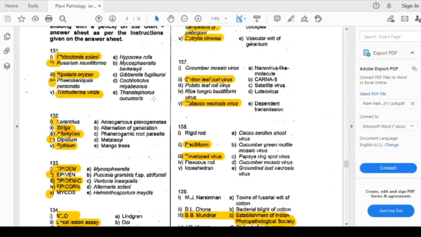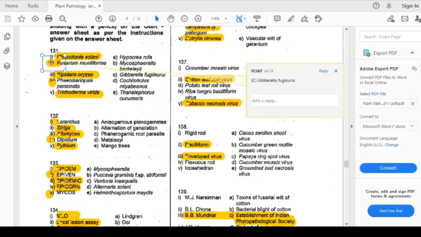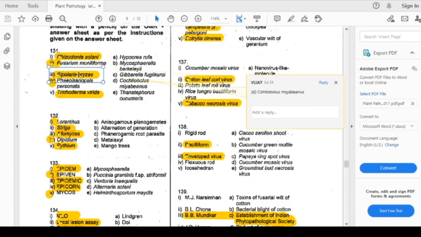Thanatophorus cucumeris is the perfect stage of Rhizoctonia solani. Now we will come to Fusarium moniliforme. The perfect stage of Fusarium moniliforme is Gibberella fujikuroi. That is option C. And now we will come to Bipolaris oryzae. The perfect stage of Bipolaris oryzae is Cochliobolus miyabeanus. That is option D. And now the next is